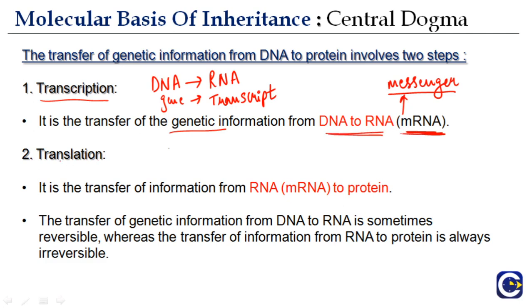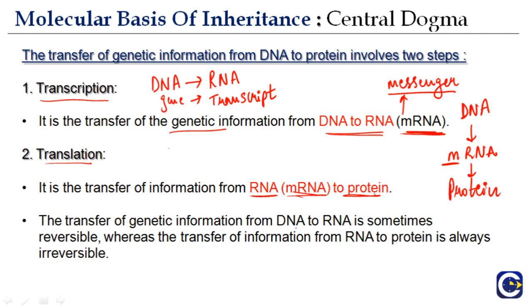And then the second step is translation. It is the transfer of information from RNA, mRNA, messenger RNA to protein. So you see, this is how it is happening. It is DNA, then it is mRNA, and then it is protein. So this M is messenger. This messenger RNA acts as a messenger to convert information from DNA to protein.